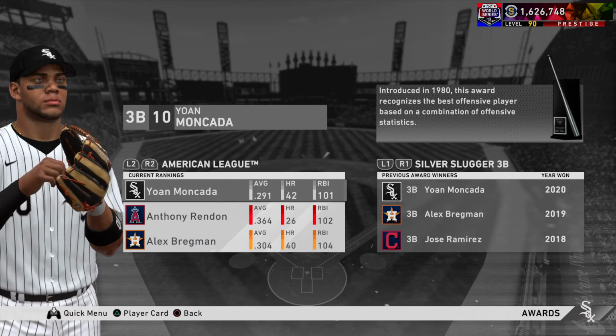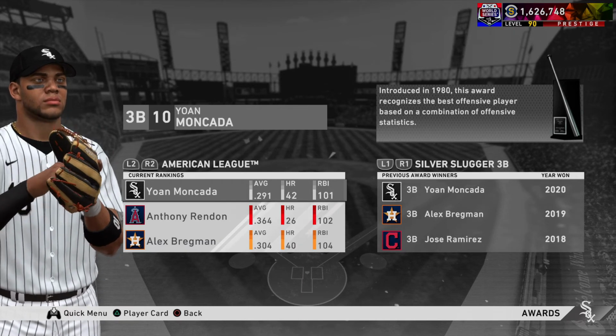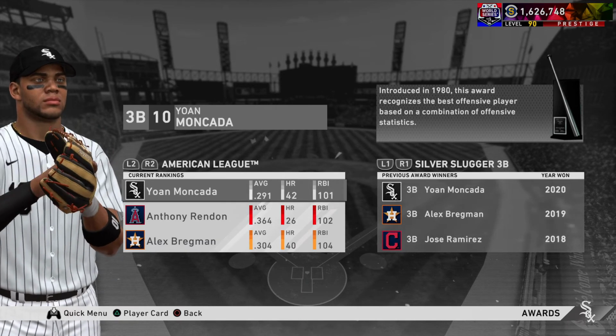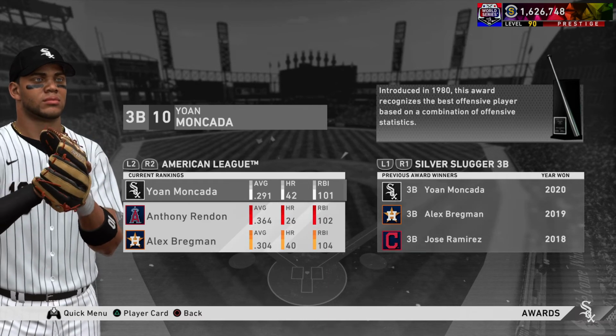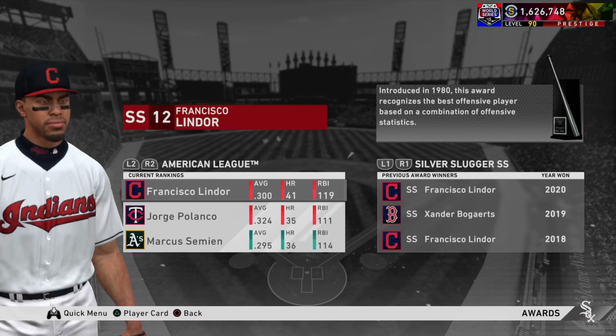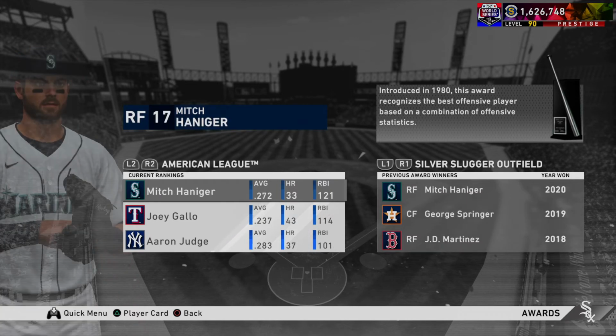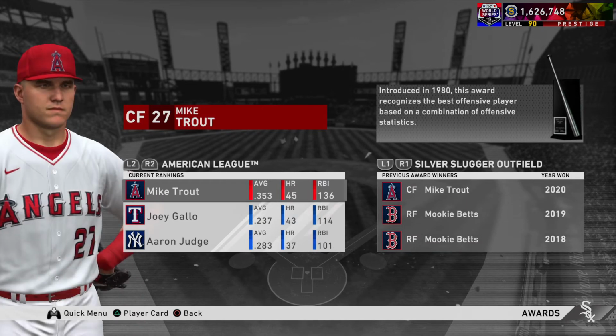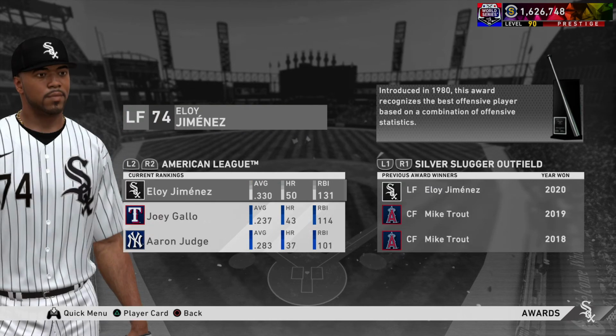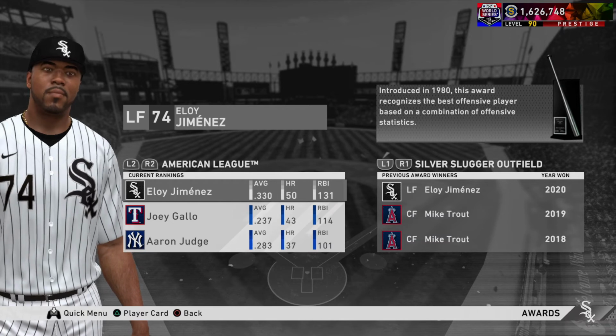So we're taking home the hardware for, I think it was catcher and third base, because Abreu, yeah, he was the runner-up. No Tim Anderson. And then outfield, there's Eloy. I was worried because I thought it was going to be left, center, right, but it just is outfield in general. So we have Eloy taking home a Silver Slugger too.